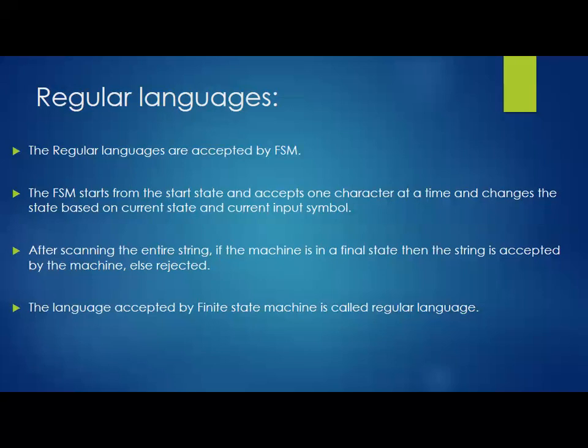We will discuss how it changes; we call it a transition. We call it transition, change of state from one to another by receiving a string. It's very simple, don't worry about that. So when I reach the last character of a string, if the machine is in a final state, then the machine will accept the string. Otherwise, it is going to reject the particular string.